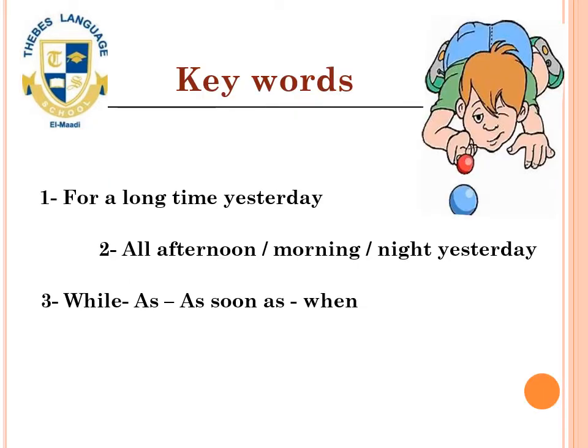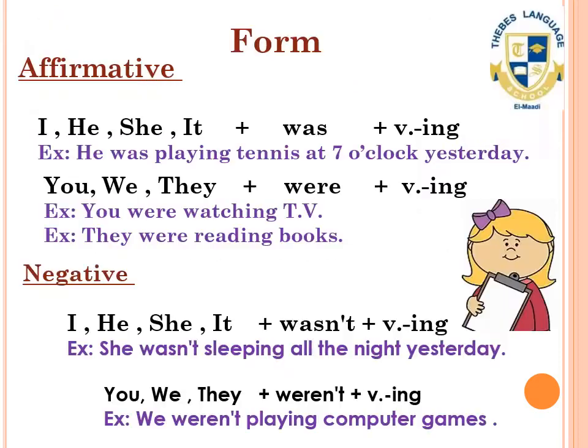The keywords. What about the keywords of the past continuous tense? Let's see. For a long time yesterday, all afternoon yesterday, all morning yesterday, all night yesterday, while, as soon as, and when. You know that we have three forms for each tense: the affirmative, the negative, and the interrogative.